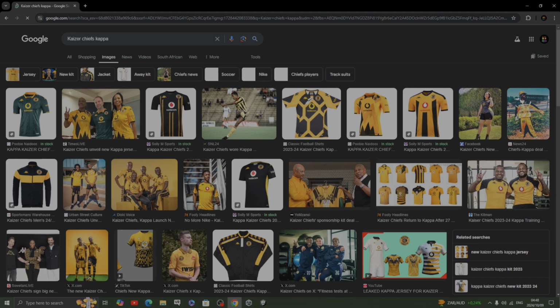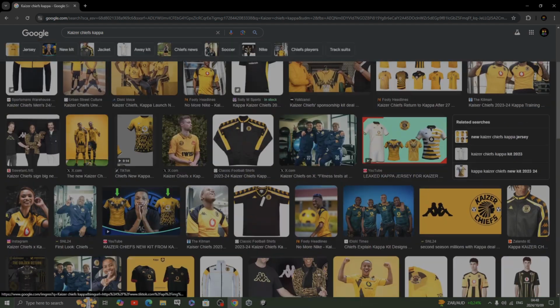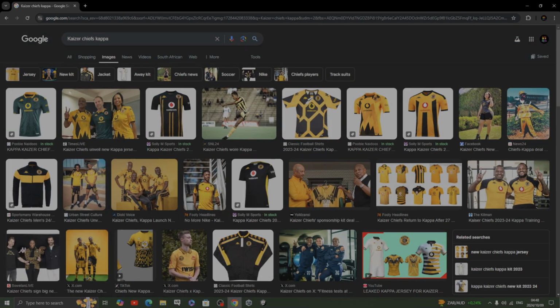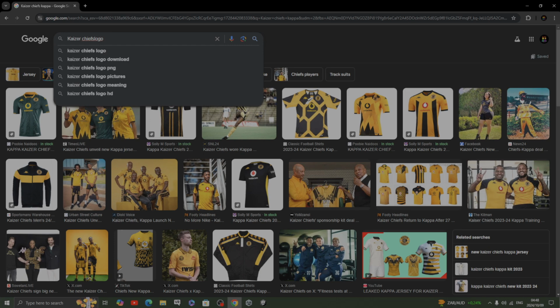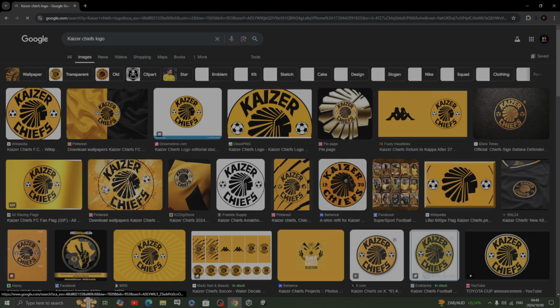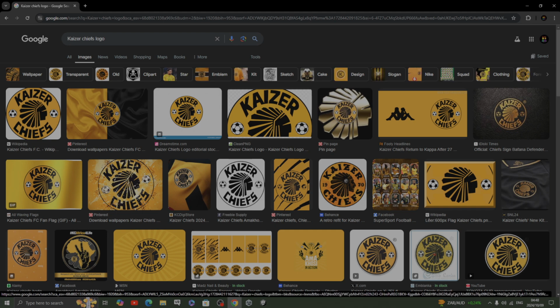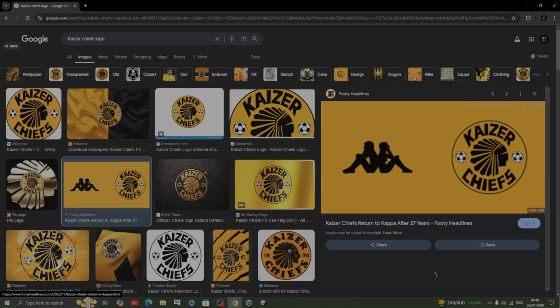So I'm gonna come to images. Let me see, what can I get. Maybe let me look for a logo. Kaiser Chiefs logo. Yeah, no, I'm a full on Kosi fan, guys. From back then, there was no choice that I could be looking at any other team. It's in the DNA. If you look at my DNA set, you would see that I'm a Kosi fan. Sharp. Cool. Sharp, let me just get this one.